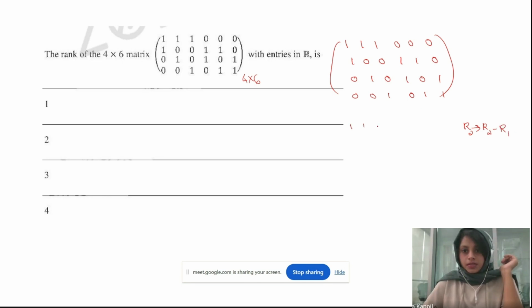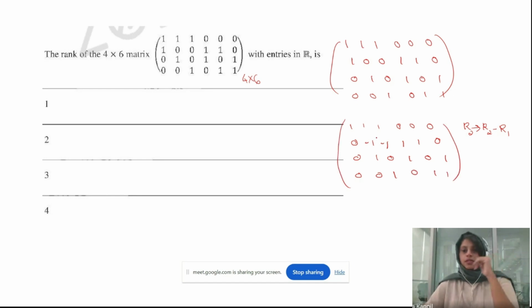So the first row will be the same as it is. The second row: 1 minus 1 will be 0, minus 1, minus 1, 1, 1, and 0. And all other elements will be the same: 0, 1, 0, 1, 0, 1, and 0, 0, 1, 0, 1, 1. Right. Now, what's the next option?